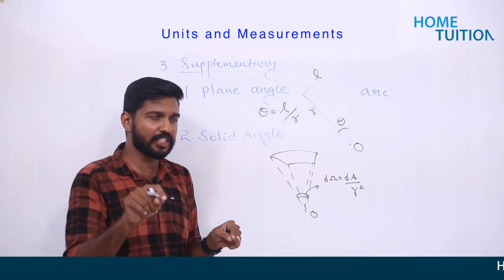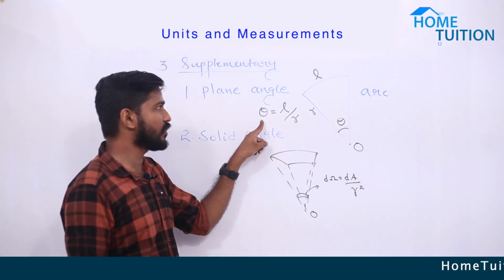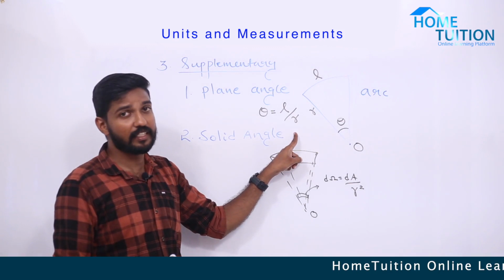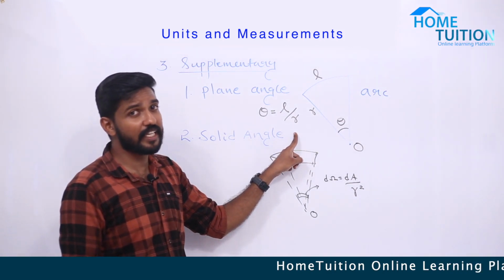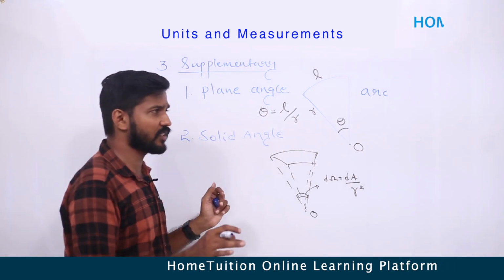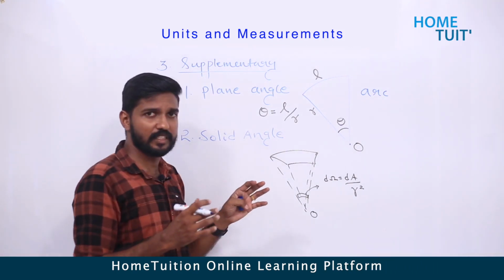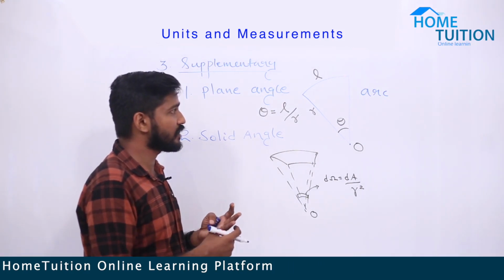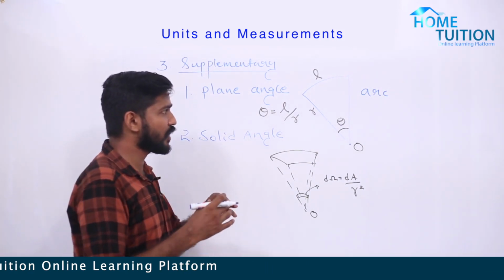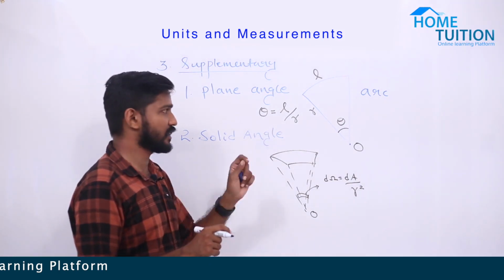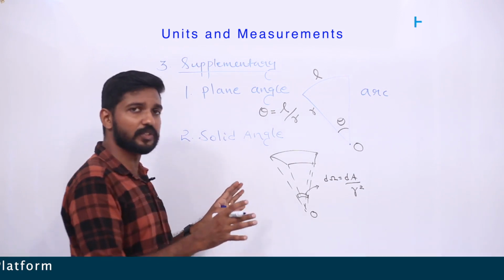Then we have an equation here. The angle is equal to arc length by radius. It is a very simple and very important concept. We need this concept in several further things, like when we study circular motion. So this is something related to a circle.